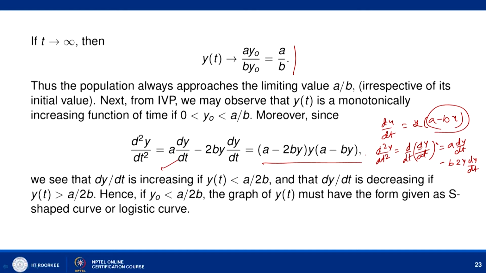So, it means that this dy by dt is increasing if y t is less than a by 2b, and it is decreasing, that is dy by dt is decreasing if y t is bigger than a by 2b.